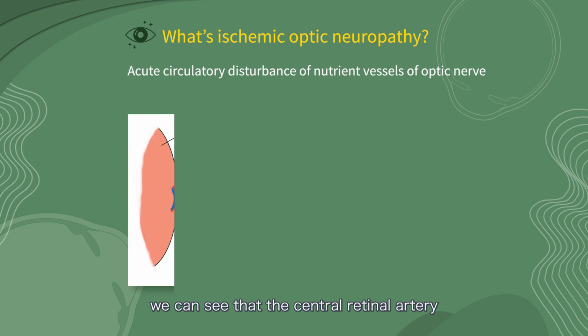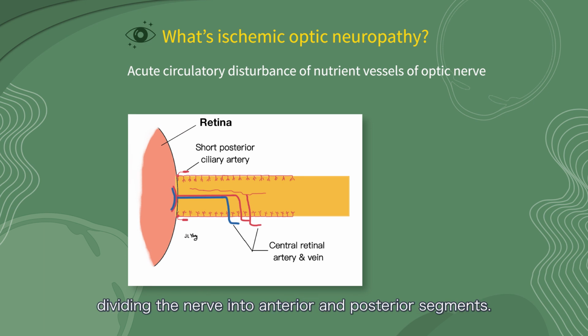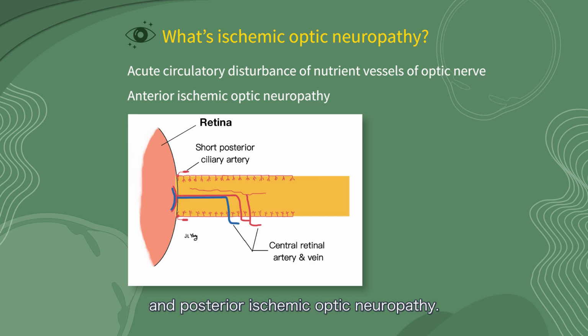From the picture, we can see that the central retinal artery enters the optic nerve at 9 to 11 millimeters behind the eyeball, dividing the nerve into anterior and posterior segments. Therefore, we have anterior ischemic optic neuropathy, AION, and posterior ischemic optic neuropathy. Today, we'll focus on AION.